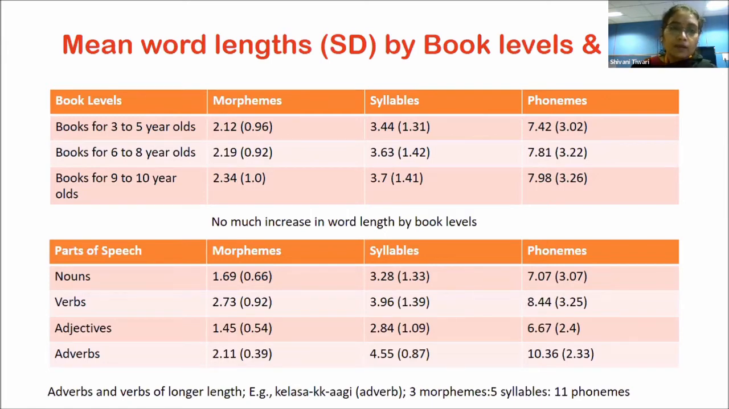However, for parts of speech in the bottom table, we saw that there was a trend for specific parts of speech, wherein we can see that verbs and adverbs were of longer length in comparison to nouns and adjectives. For instance, we had a word like this, Kelsakagi, which was tagged as an adverb, which had 3 morphemes, 5 syllables and 11 phonemes. So the length was high because of the number of affixes and even the length of the affix.